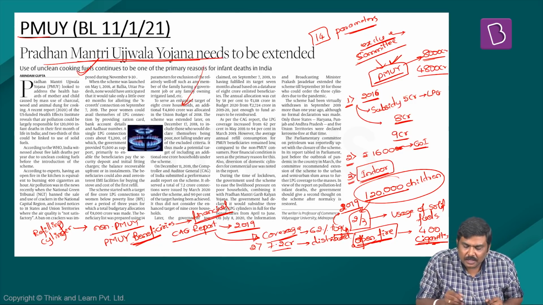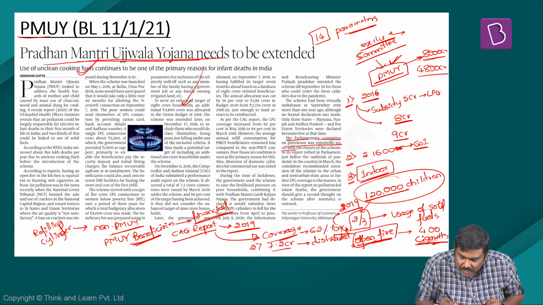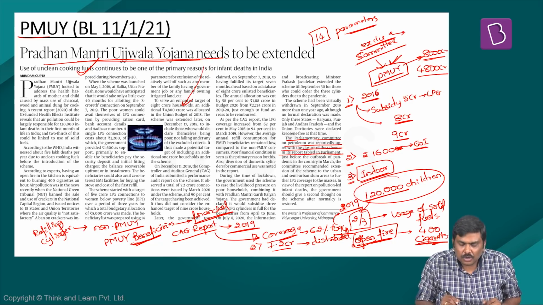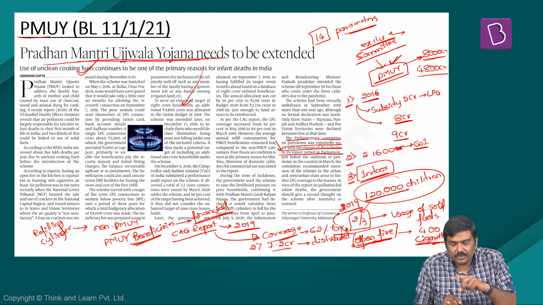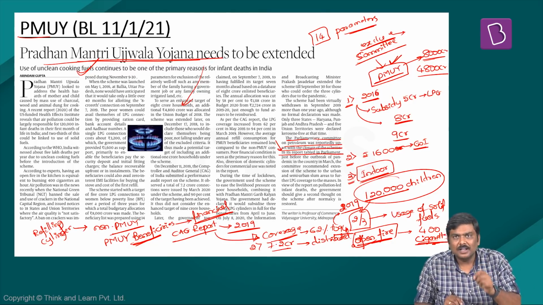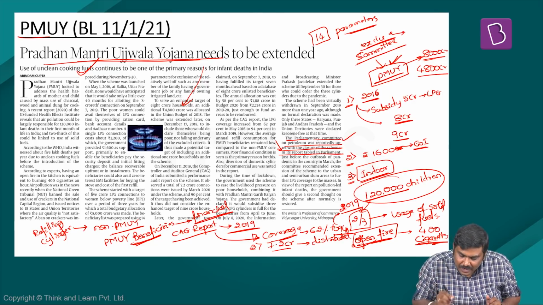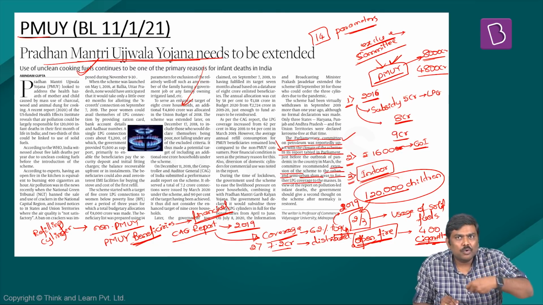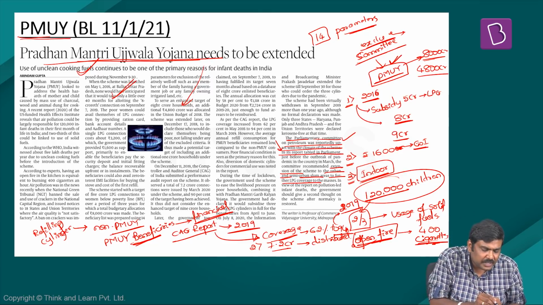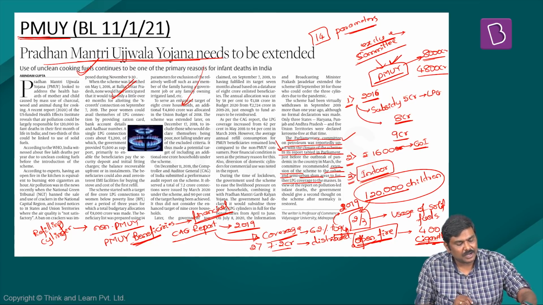At the fag end of the article, it mentions that the parliamentary committee has given a recommendation to continue with the implementation of this scheme. Although there has been no official confirmation that this scheme has ended, the parliamentary committee stated that there should be a continuation of this scheme and we must cover the urban and semi-urban slum areas in order to promote more and more LPG consumption or more and more LPG coverage. So these are certain points given with respect to PMUY in this article.